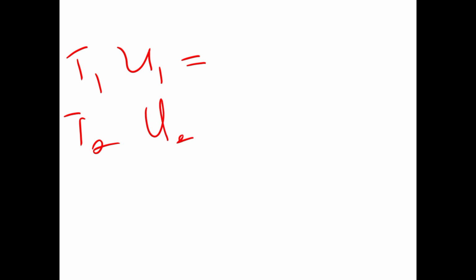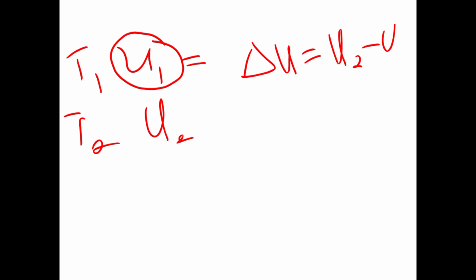Okay, so if we have, let's say, internal energy at a particular temperature T1 as U1, then the internal energy at another temperature T2 is U2. First, I would like to mention that there is no particular system of measuring internal energy. We can only measure a change in internal energy. So my change in internal energy, delta U, is going to be U2 minus U1.